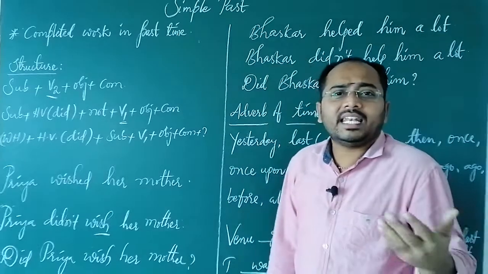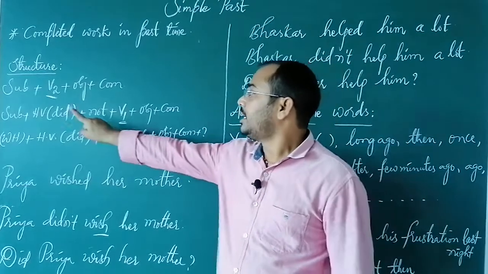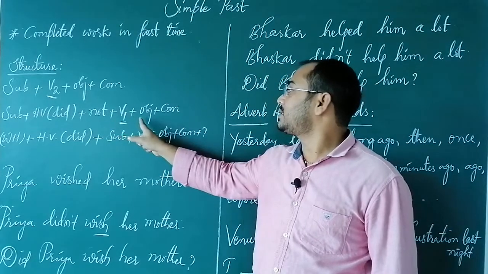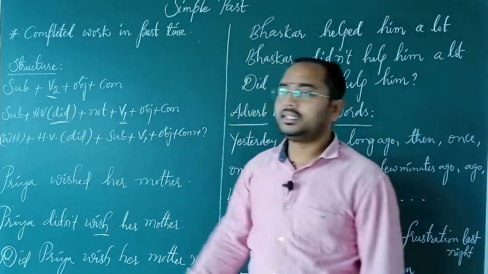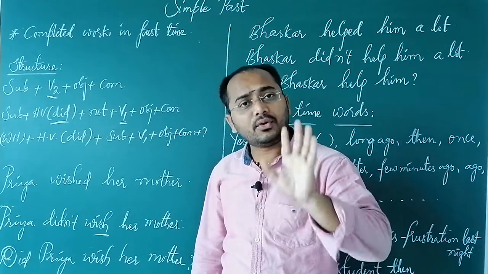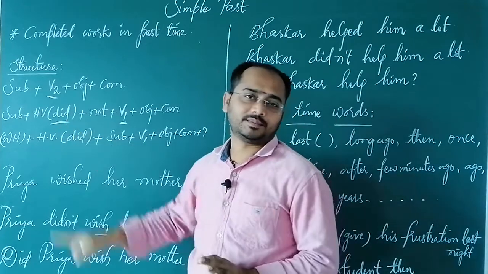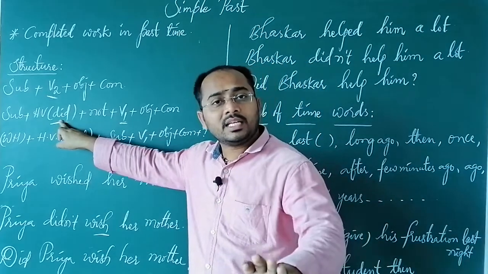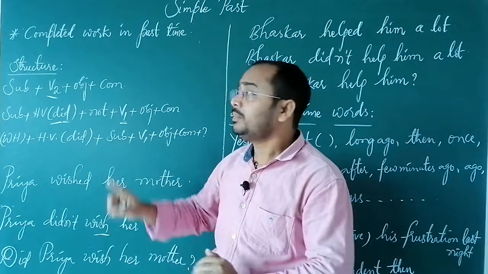And if you want to speak about any negative action which was not completed, we have a separate structure, that is subject plus helping verb did plus not plus V1 plus object plus complement. Here is the question: why is did used here? Actually, we have 24 helping verbs. Among those 24 helping verbs, this is the one which gives the meaning of completed work. That's the reason we are using did as a helping verb in simple past.